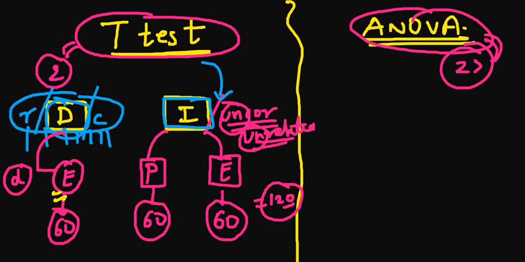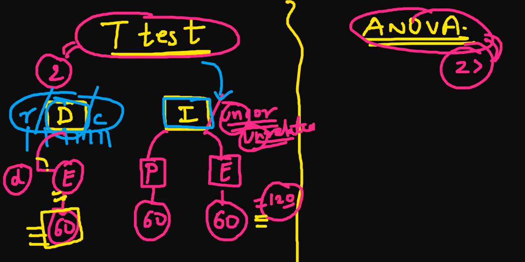Before and after the drug has been given, we will check the difference over a 30-day time period. So what is the sample size here? It is only 60, whereas in the earlier case it was 120. So whenever you find such statements, and you have two groups but are not sure whether the sample is independent or dependent, try to find out like this.